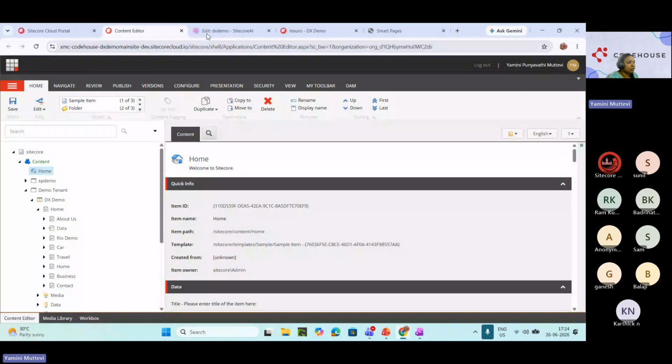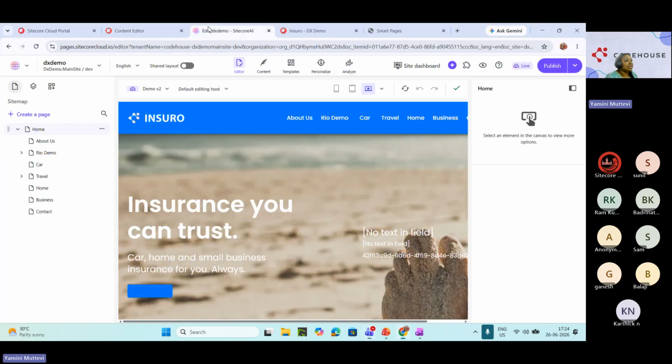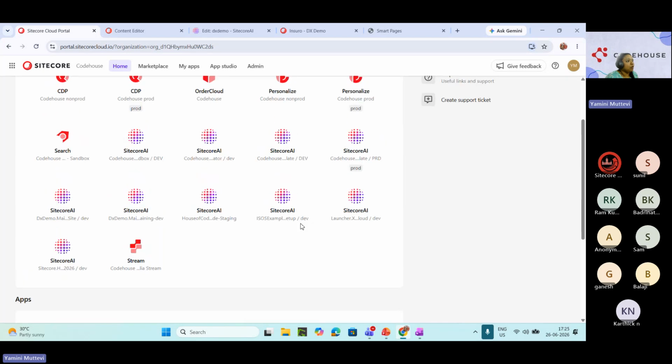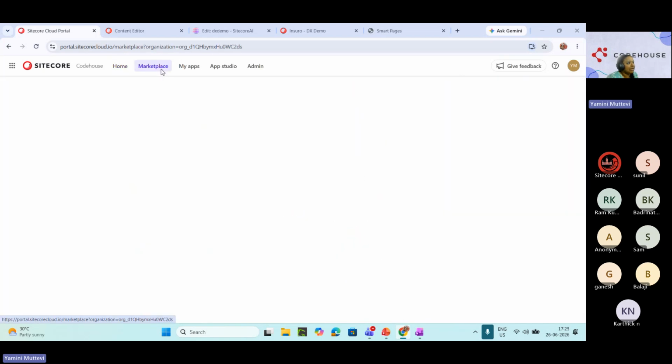You can put whatever questions you have in the meantime so that you don't forget them. Okay, let me minimize this sharing screen. Now I can show you, here we are. All the applications are here, but if you want to go to the marketplace, you can navigate to it. We can search for the application.